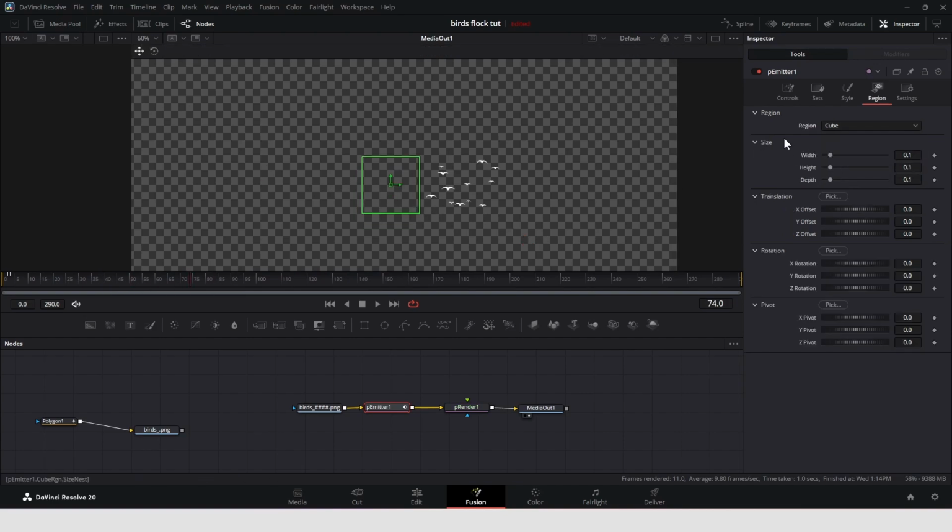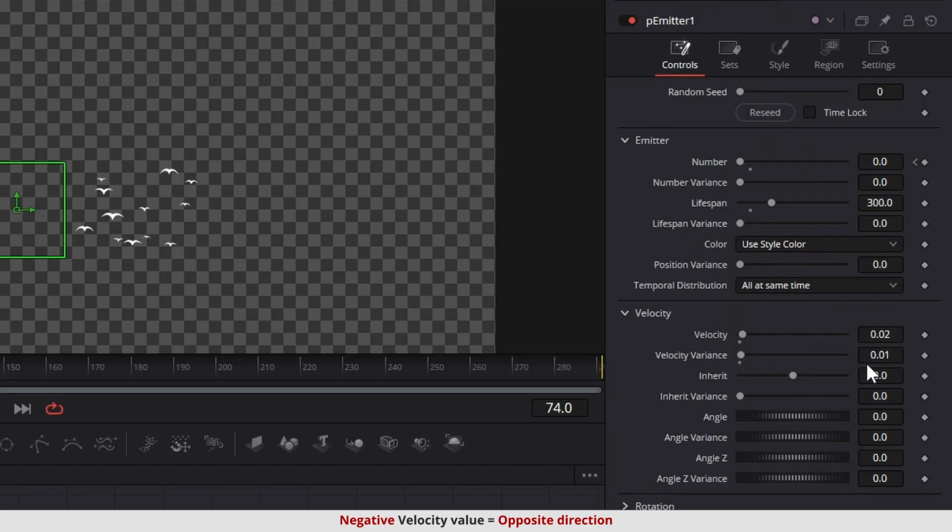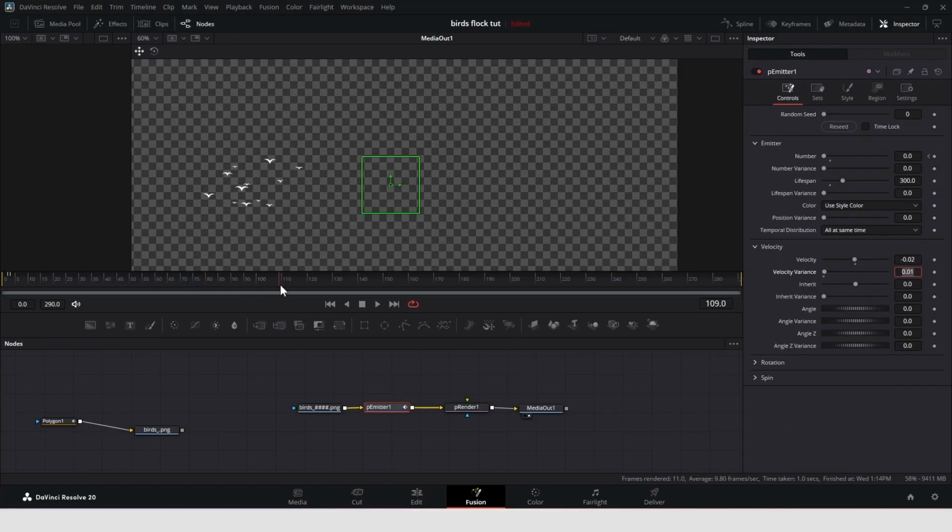I forgot to mention that if you want the birds to fly in the opposite direction, just change the velocity to a negative value. I will undo that for now.